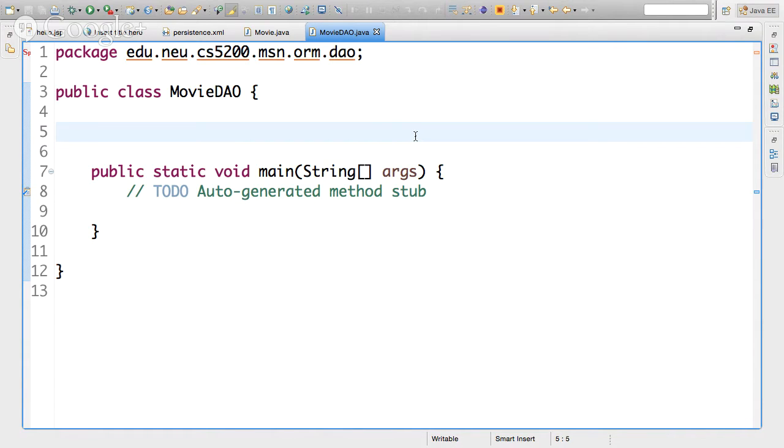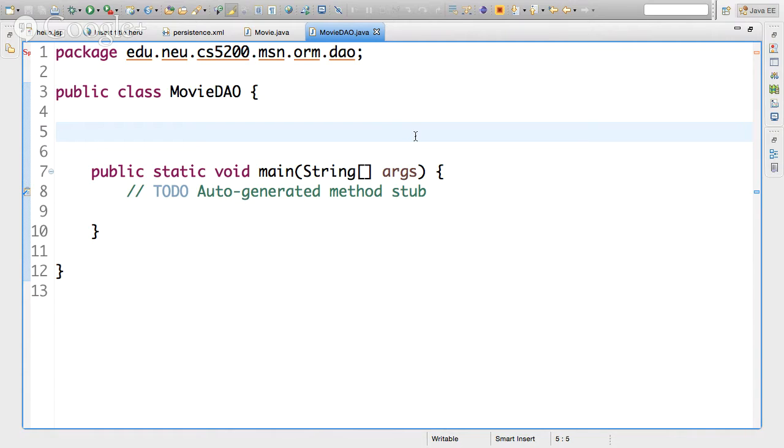Now to create one of these entity managers, if you're using Spring MVC or one of these other techniques, typically these would be injected. If you know how to do that, by all means, go ahead. If you use Spring MVC or one of these other inversion of control techniques, go ahead. Over here, I'm going to do it manually. I don't want to get into Spring MVC. There'll be a lot of web-related technologies that I don't want to cover. So let's stick to just talking to a database.